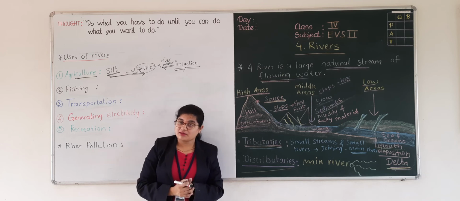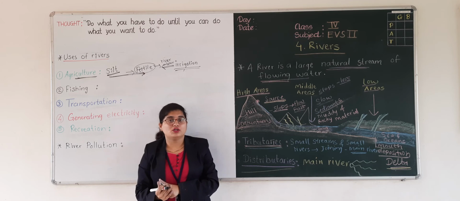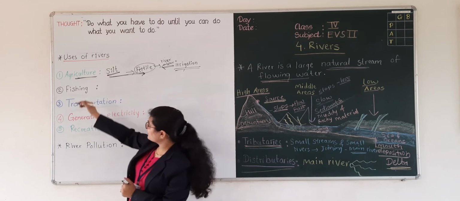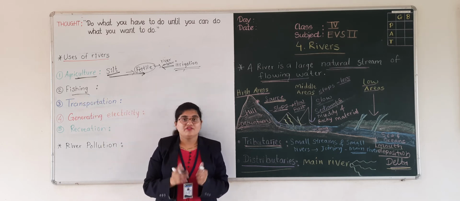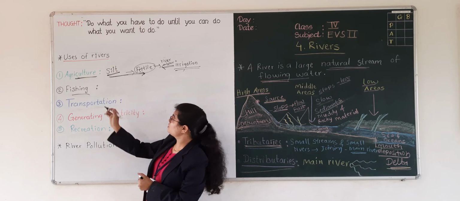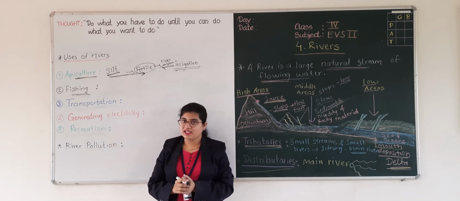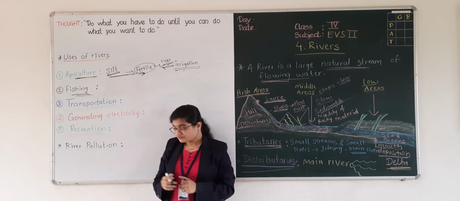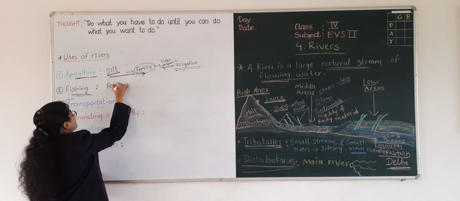There are different animals and different plants. They need river water for their lives. And the next point is fishing. As you know, fishing is the most popular occupation in India. It is also an important occupation in India, as we use fish for food.